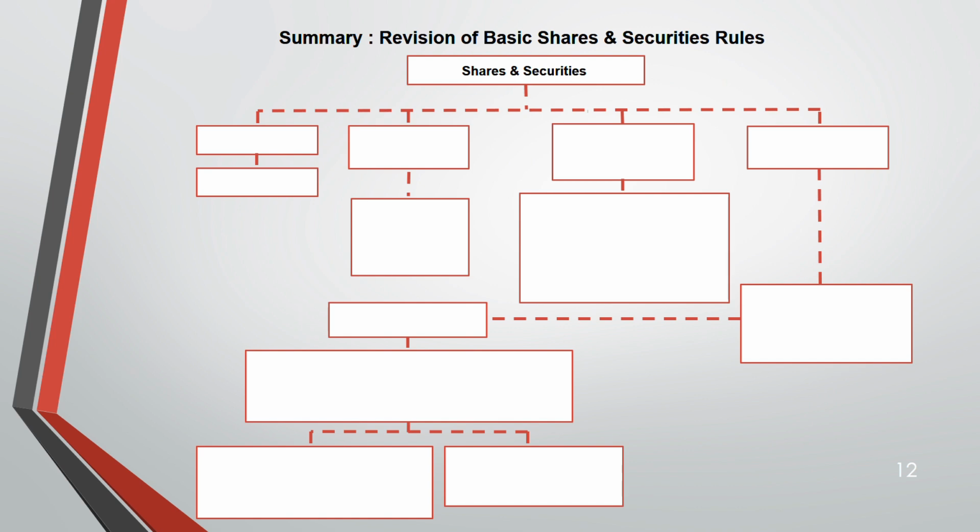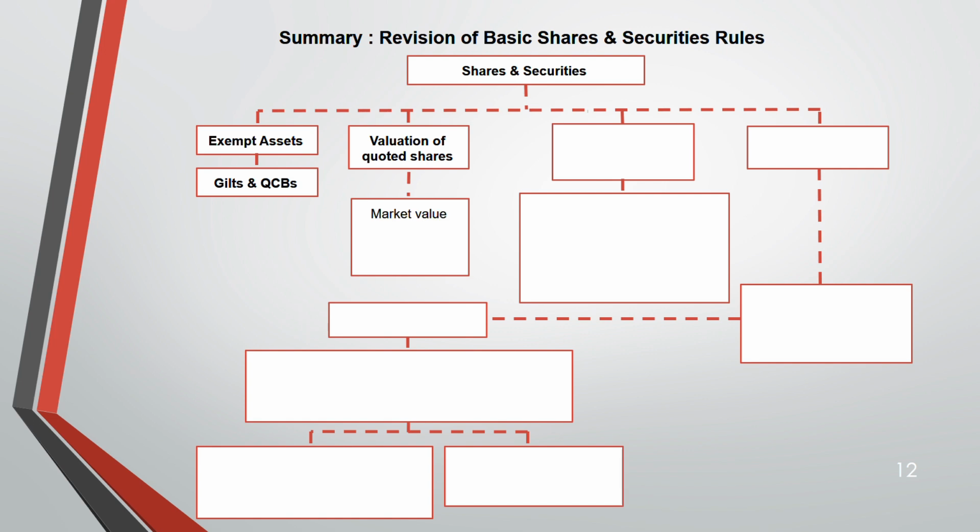Coming to the summary of shares and securities. This is the first part only that I've covered. So this is not the summary of the whole lecture, it is the summary of the first part, that is for shares and securities, before we do a question. First, exempt assets: gilts and QCBs. Only for individuals, not for companies. But this lecture is for individuals, okay?